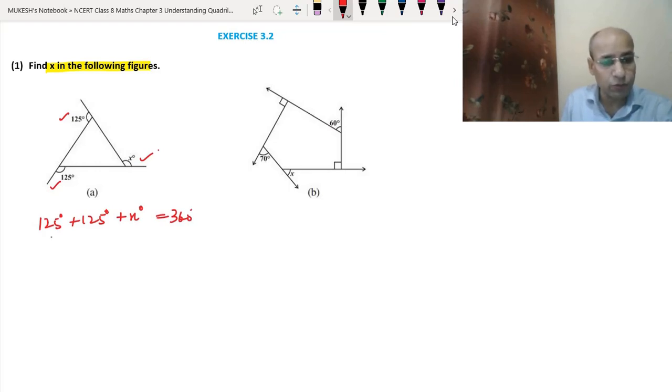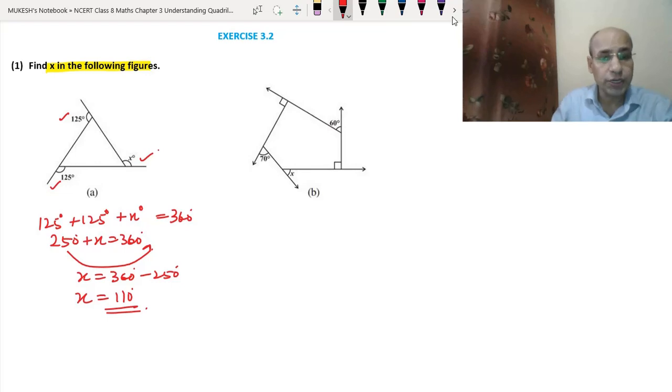So 125 plus 125 is 250 degree, plus x equals to 360 degree. It is now like a linear equation, so we will take 250 to the other side. So x equals 360 degree minus 250 degree. So we got the value of x is 110 degree. I hope this is clear to you.